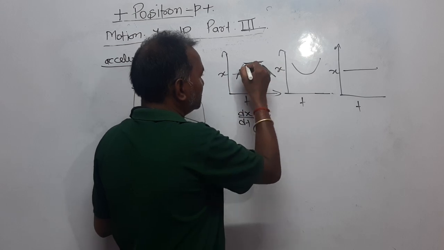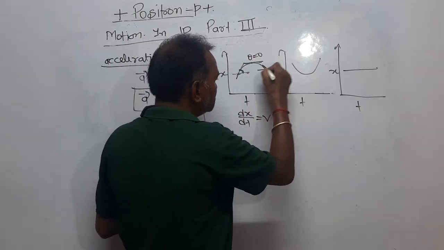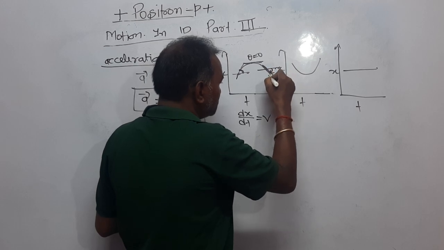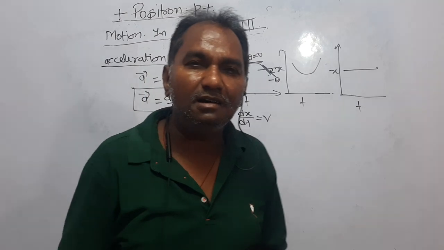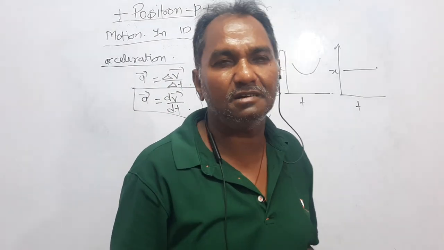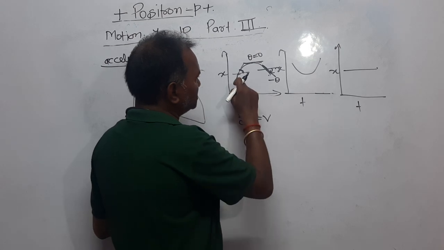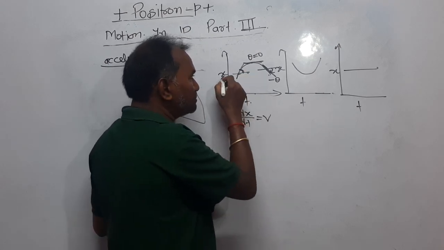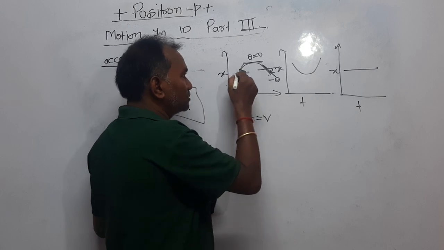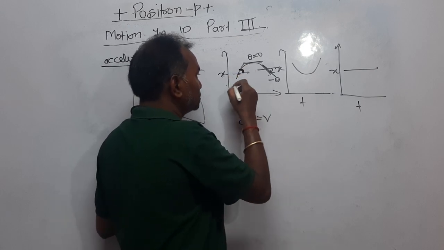Now look here, it is parallel to the x-axis, so theta equals 0. Dear students, now this angle, you will say it is minus theta. Anti-clockwise angle is considered positive, clockwise angle is considered negative. Now dear student, look here, it is a graph between x and t. So the slope of the tangent will be dx upon dt, means slope. This is the slope here.